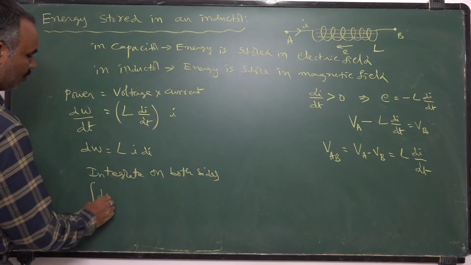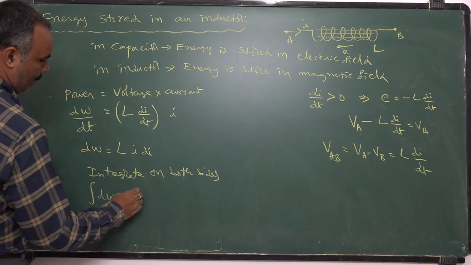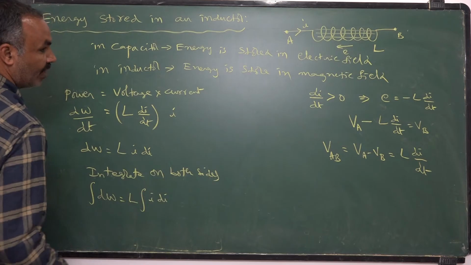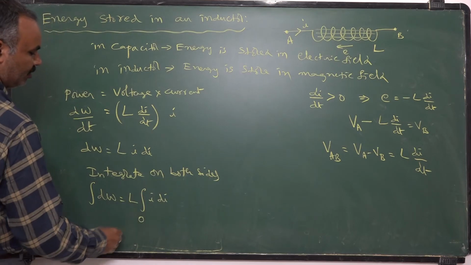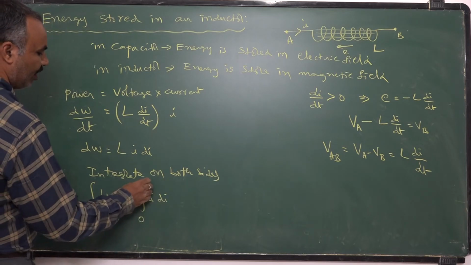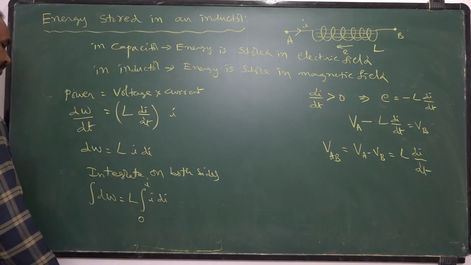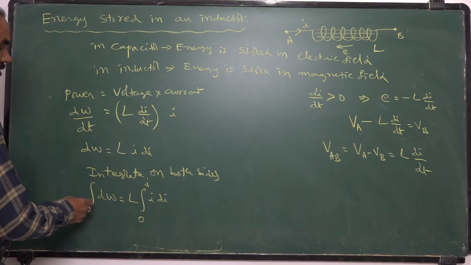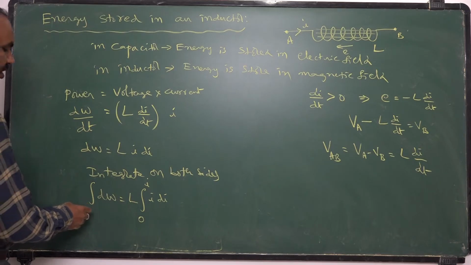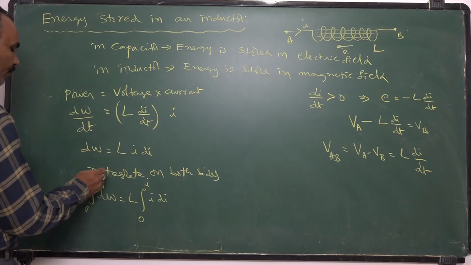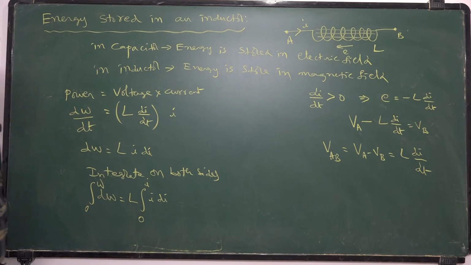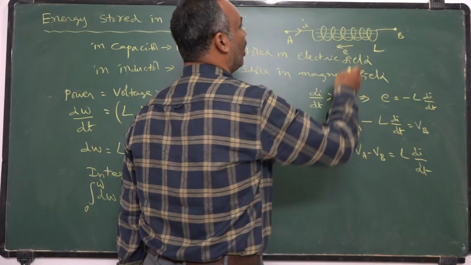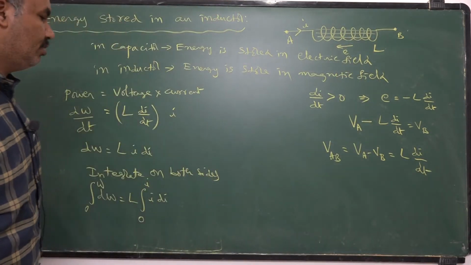Integral dW is equal to L, as it is a constant, integral i di. Current is increasing with time, I said. So current value initially 0, finally let it be I. So initially work done is 0, final work done is W. Here work is done against the back EMF to develop the magnetic field.